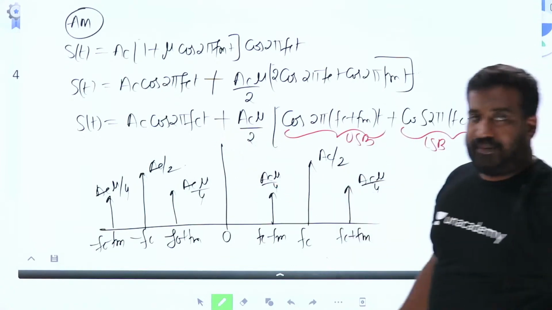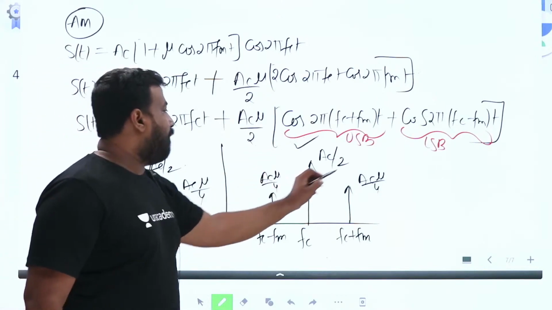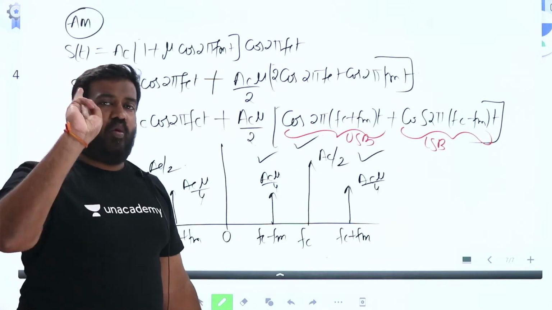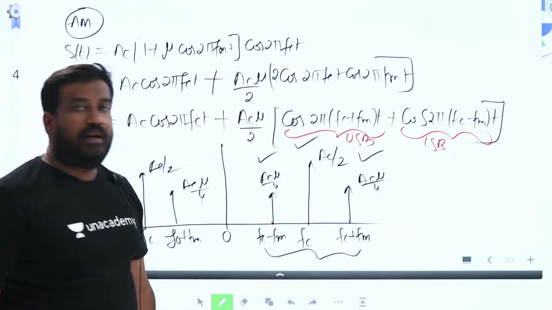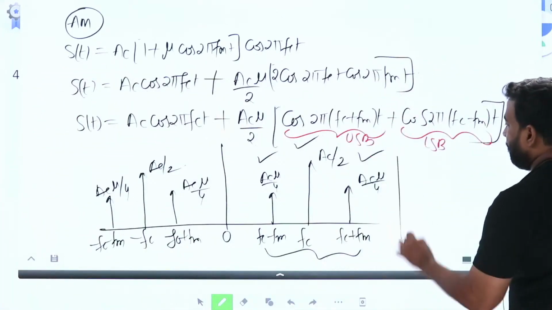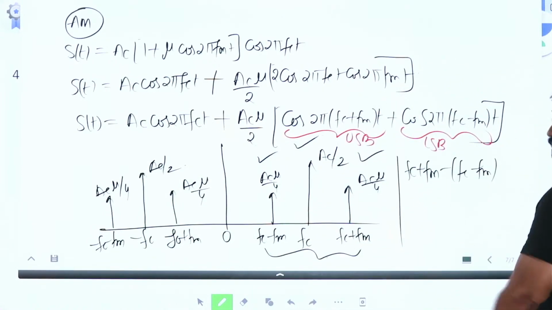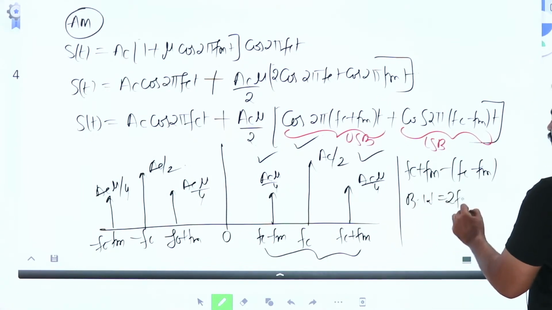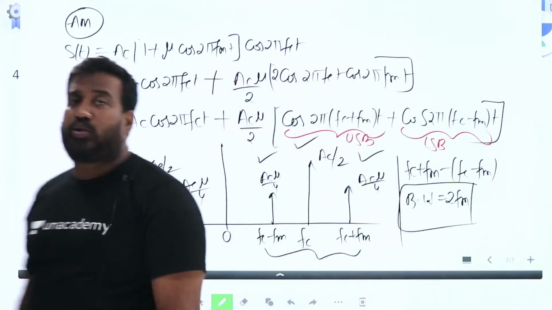Spectrum of AM: carrier signal, upper sideband and lower sideband. We send one carrier signal, one upper sideband, one lower sideband in the AM signal. What is the bandwidth? Upper sideband minus lower sideband is the bandwidth. How much is it? FC plus FM minus FC minus FM. This bandwidth is 2 times FM. That's the reason why AM bandwidth is 2 FM.